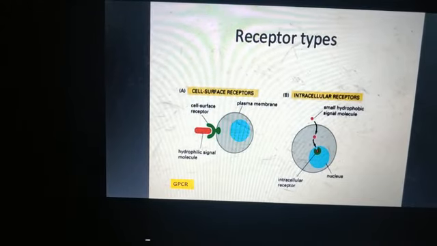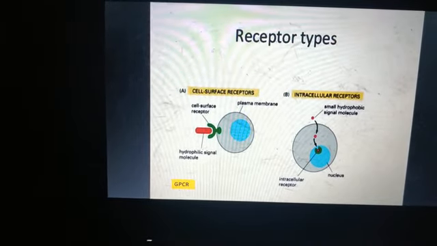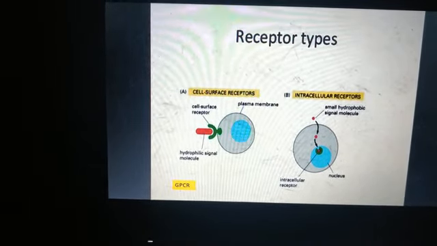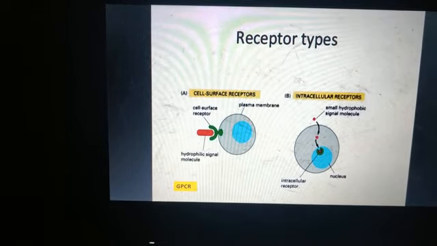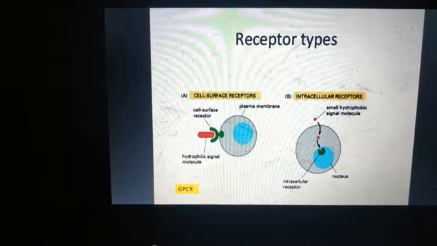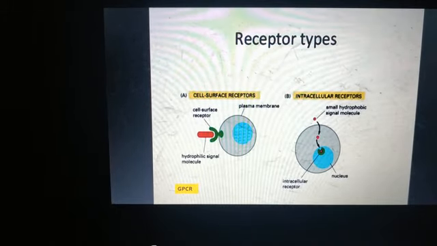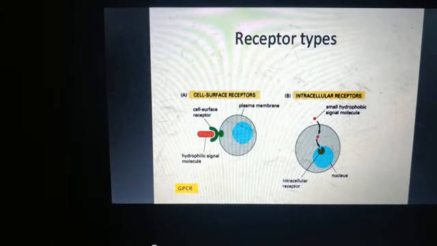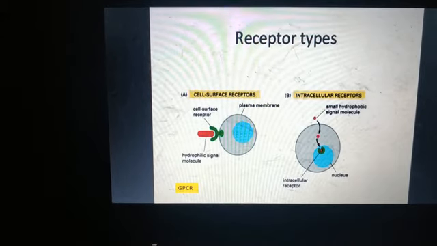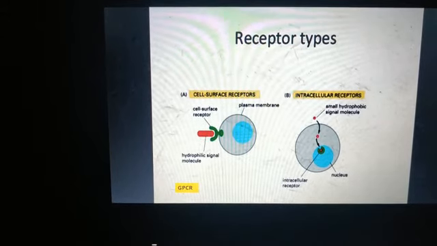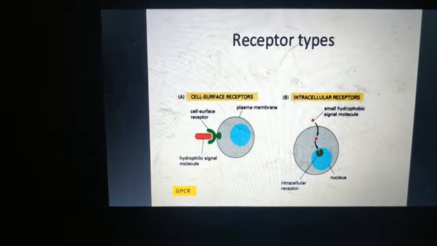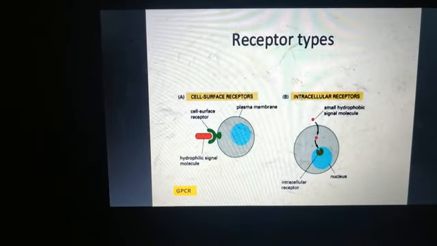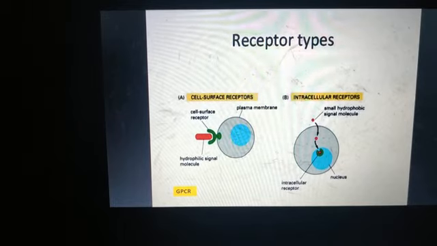These are linked to a type of protein called G protein. The members of this GPCR family have different proteins which cross the membrane, and then transmit the signal inside the cell through the G protein. And this G protein is a guanine nucleotide binding protein.